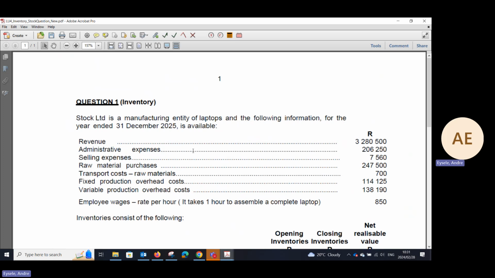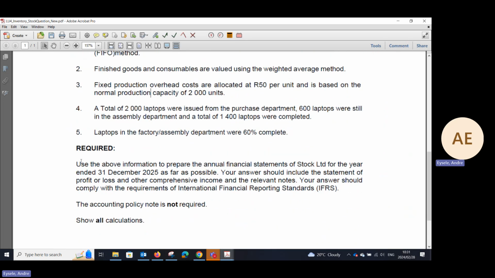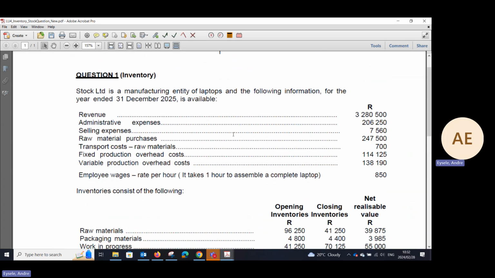As indicated before, whenever you get a question, you can go to the required to know exactly what is expected of you. Here, the required is to prepare financial statements that include the statement of profit or loss and other comprehensive income and relevant notes with regards to inventory. We need to look at this inventory section, where we can immediately see that we are dealing with inventory: purchases for the year, transport cost, fixed production overhead, and variable production overhead costs.